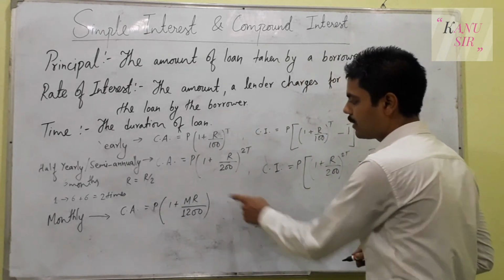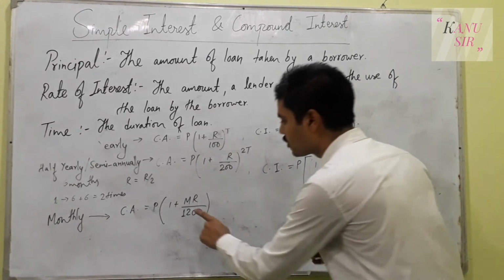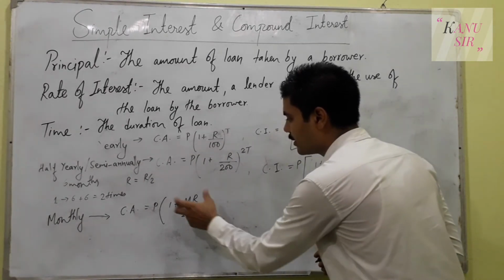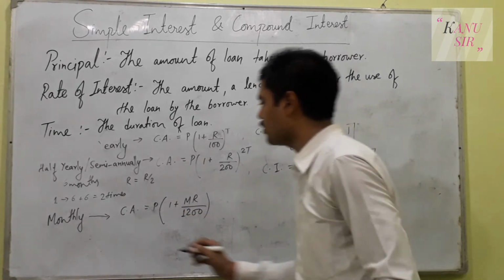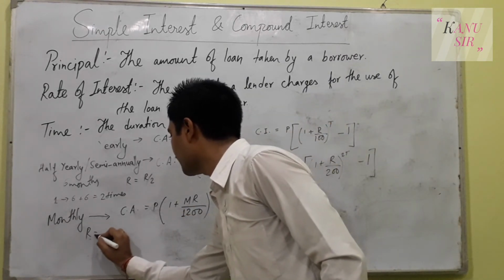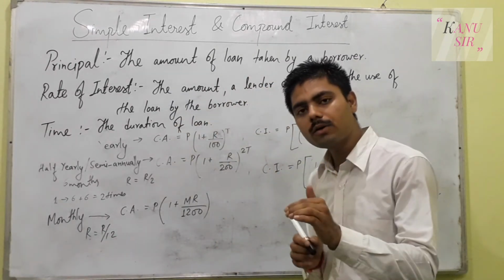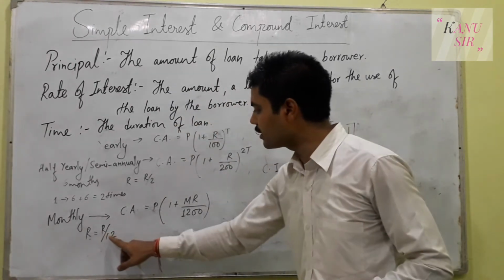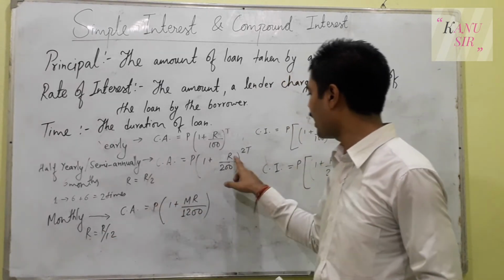We don't put it in the power here because the year is broken into 12 months. So we write the month just inside the bracket next to the R, divided by 12. Or you can understand that the rate will be divided by 12, R by 12, because there are 12 months in a year. So R by 1200.